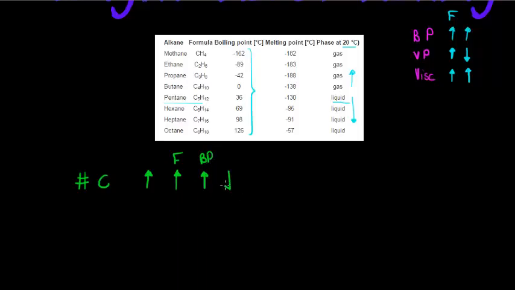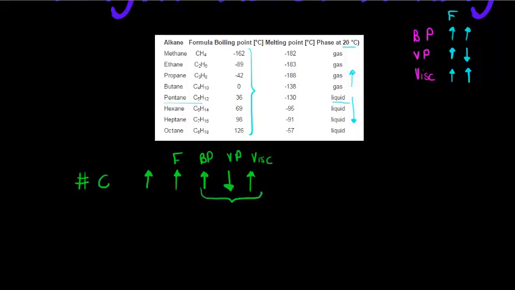It decreases the vapor pressure, and it increases the viscosity. Okay, so if the number of carbons increases, then obviously the force increases, having these three effects.